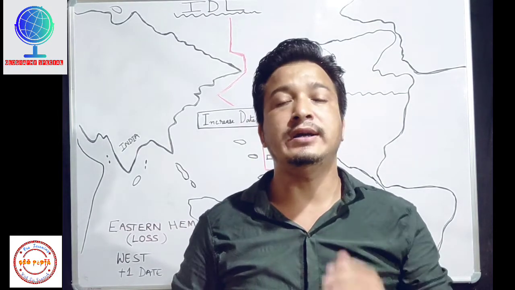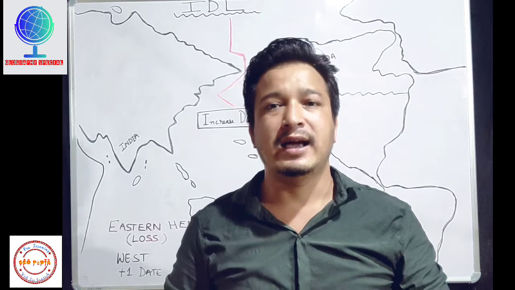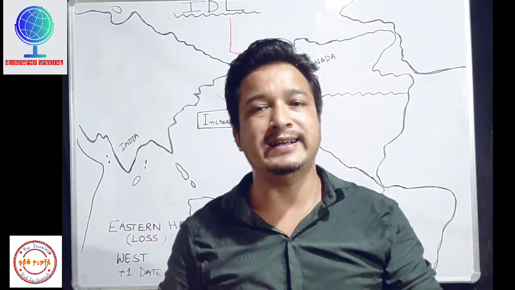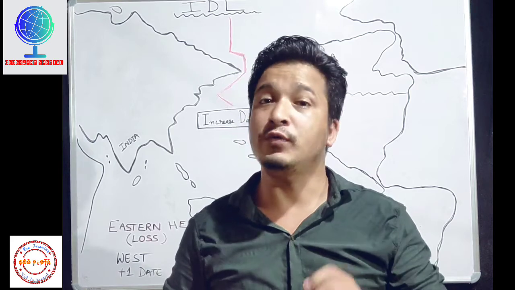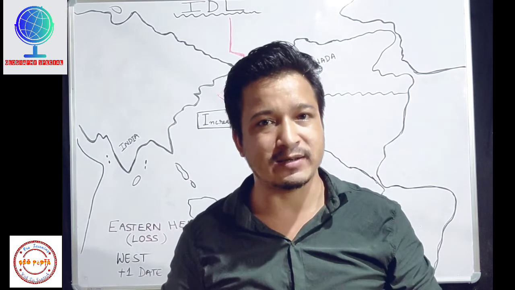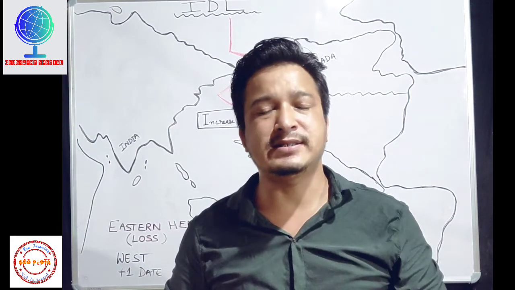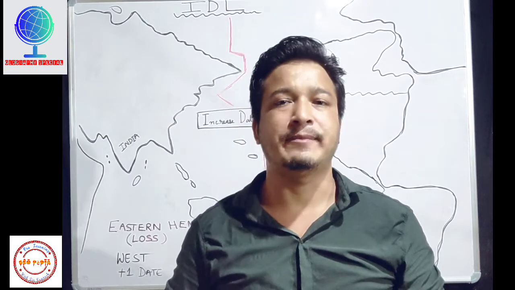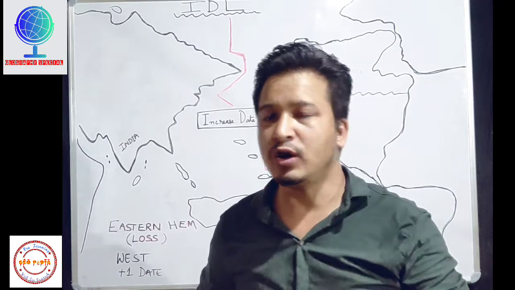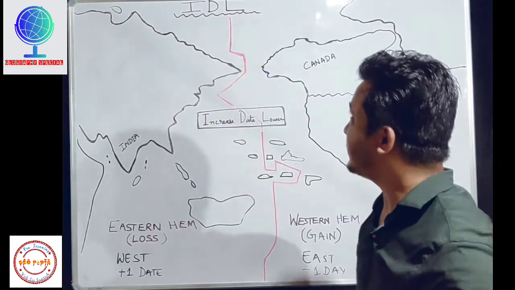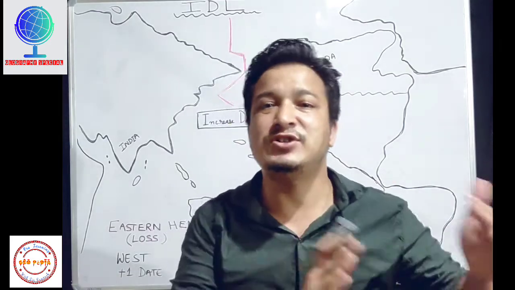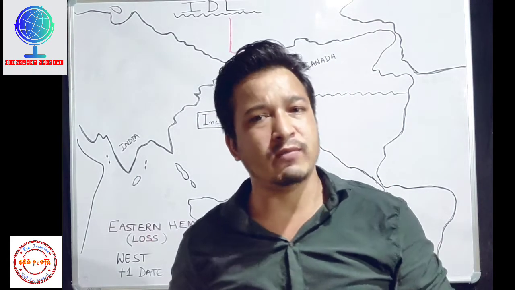So let me tell you, international date line is an imaginary line on 180-degree longitude of the earth surface that separates two consecutive calendar dates. So in short, we can say that international date line is the line from which the date changes. Here we have one story.